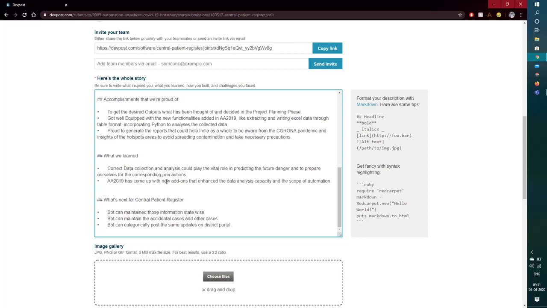And A&A 2019 has come up with many new add-ons to enhance the data analysis capacity and scope of automation. So that is also something that we have learned. What we are proud of is basically that we are able to get the desired output that we thought of. We got equipped with the new functionalities of A&A 2019, how the extraction works, and how we have attained automation in a new way.